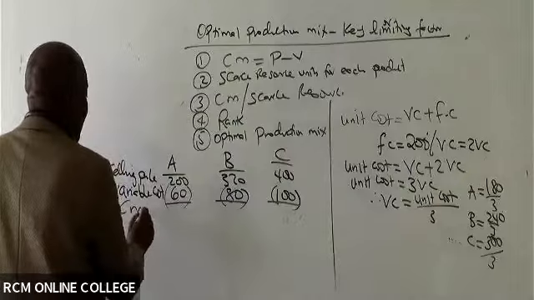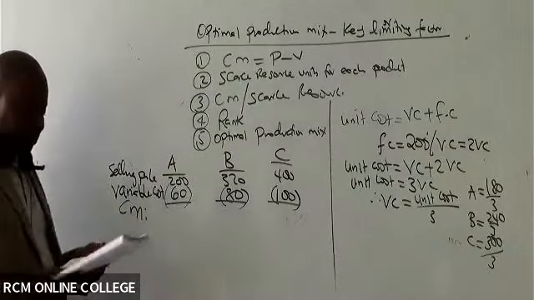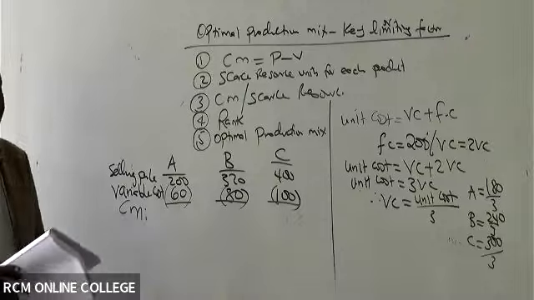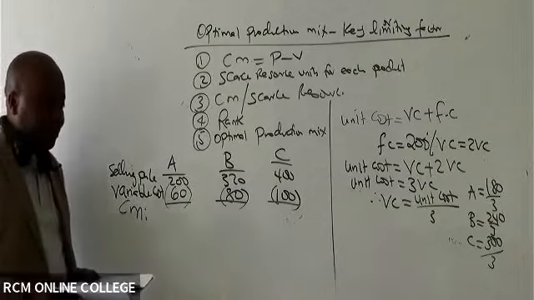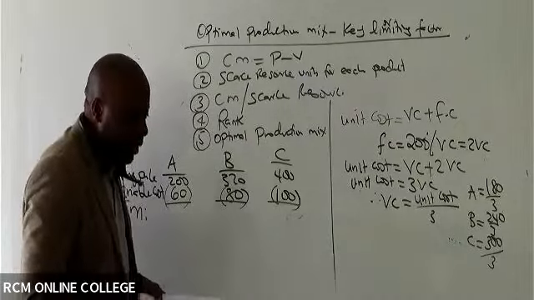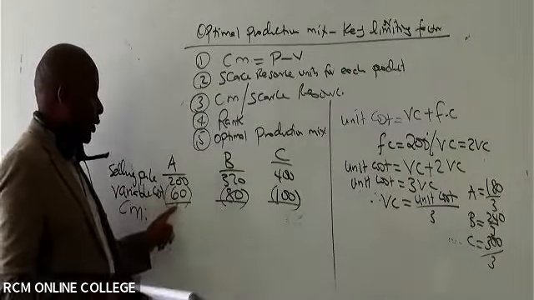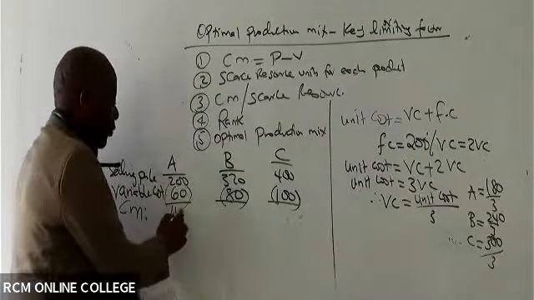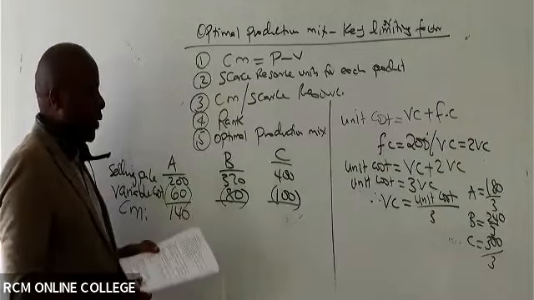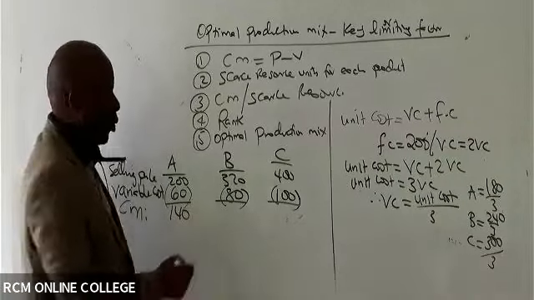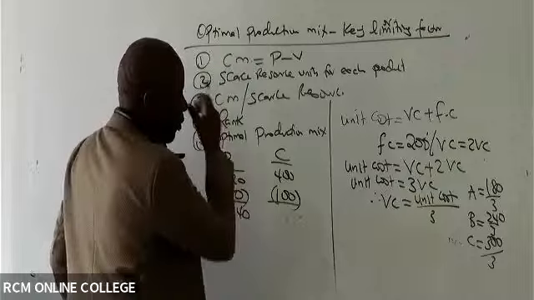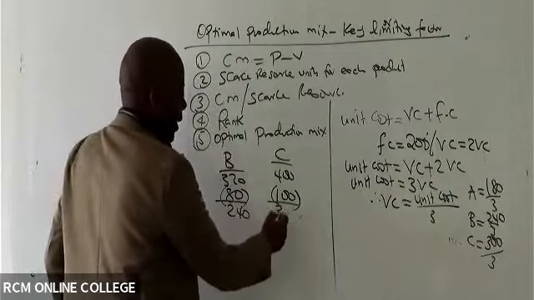So then go ahead and give me the contribution margin. 200 minus 60 gives me 140, 320 minus 80 gives me 240, then 400 minus 100 giving me 300.